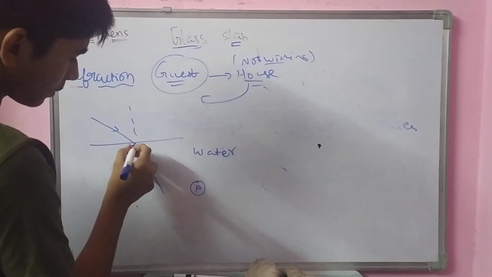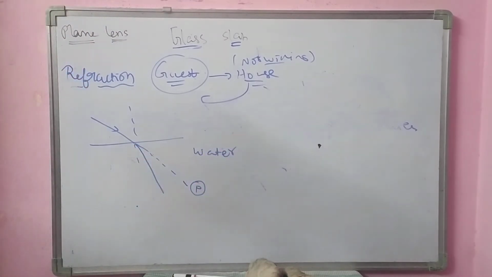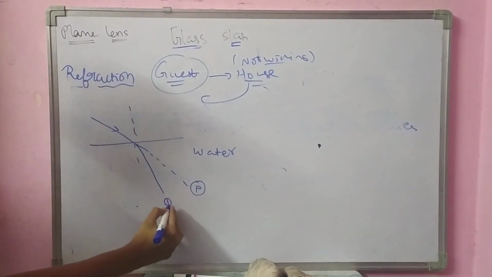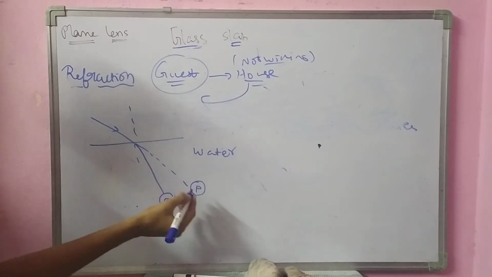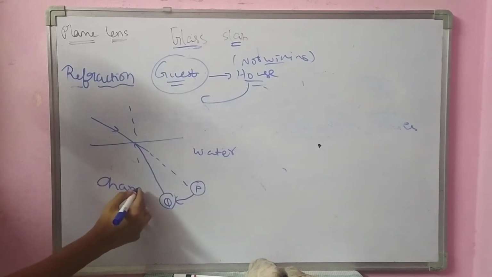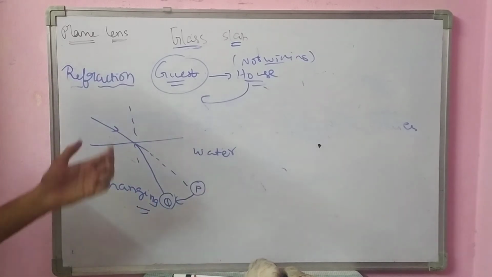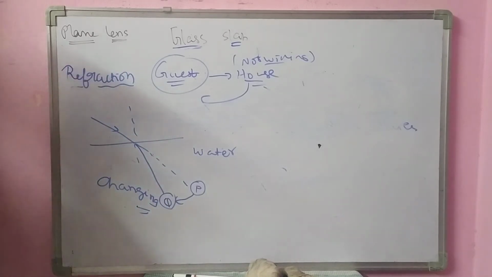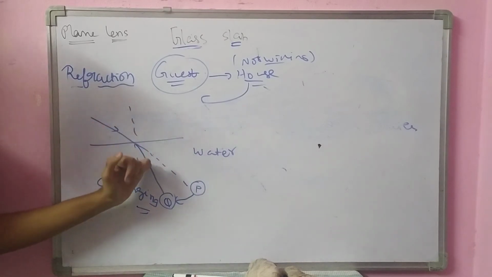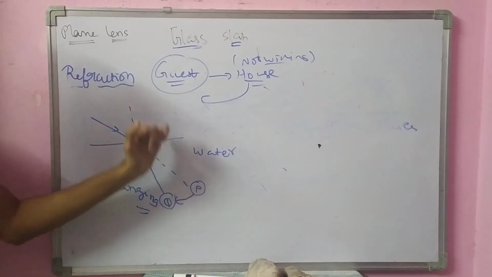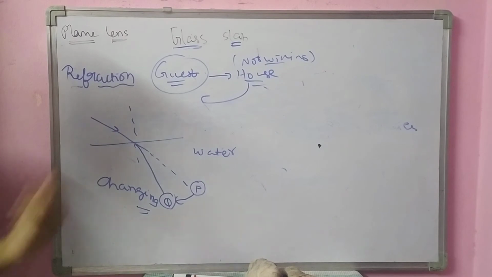If it wants to go towards P, but due to this water it is reaching Q, it means it is bending its path, it is changing its path. This changing or bending of light is called refraction. Simply, changing or bending of light due to a difference in medium, this air, this water, is called refraction.